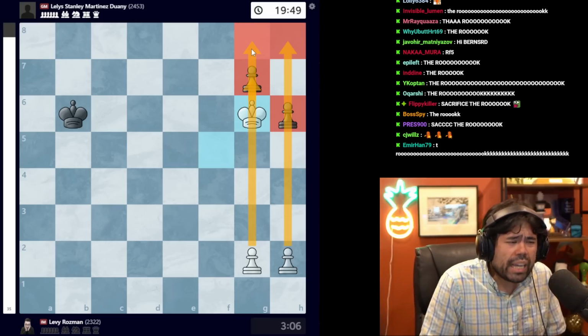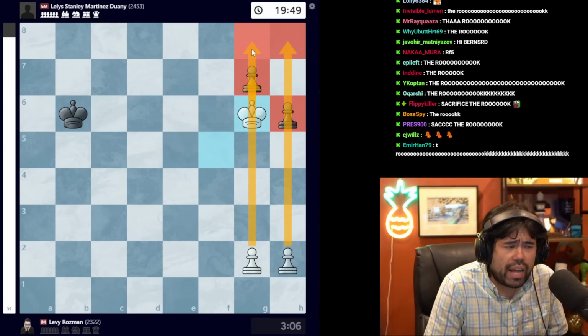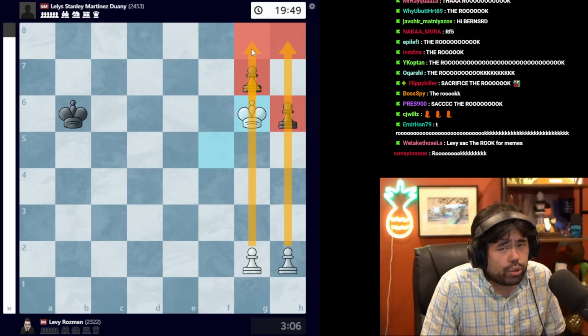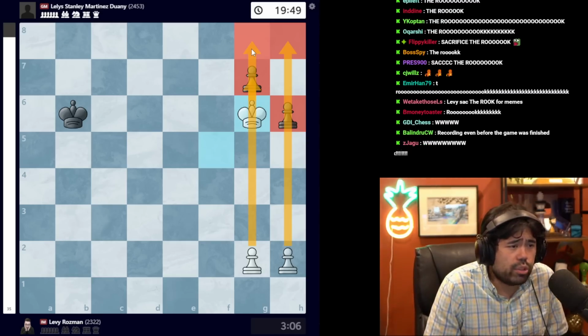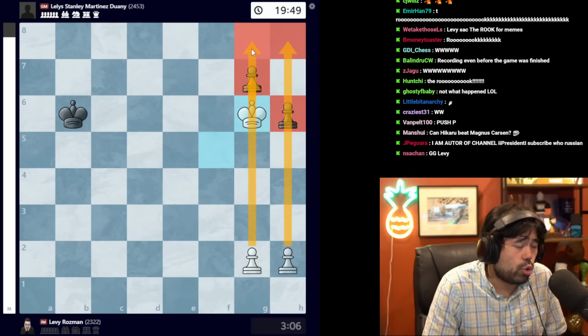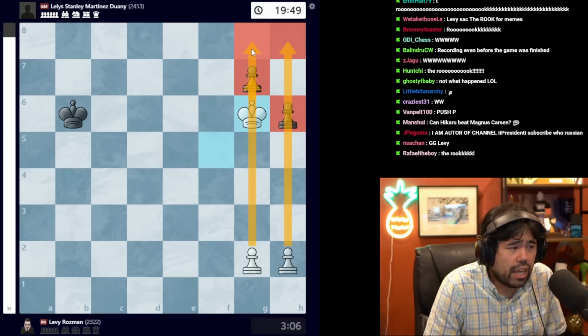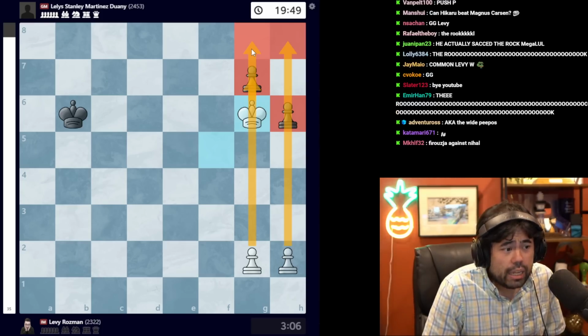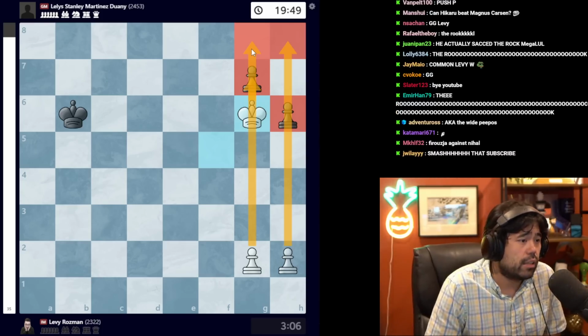So huge win for Levy in round number 5. He now moves, I believe, to 4 points out of 5. And Norm is now within striking distance. He will need 2.5 points out of 4. Now he still has a lot of strong players ahead of him in the coming days, but he is doing very, very well, and at the very least he is inspiring a lot of people to try and come out of retirement and compete once again.